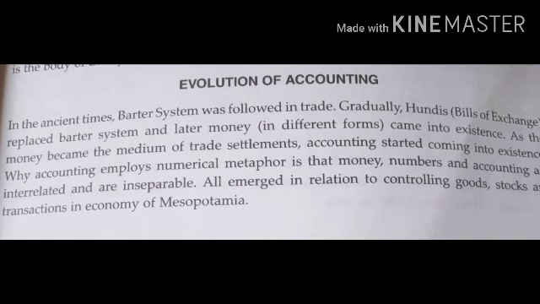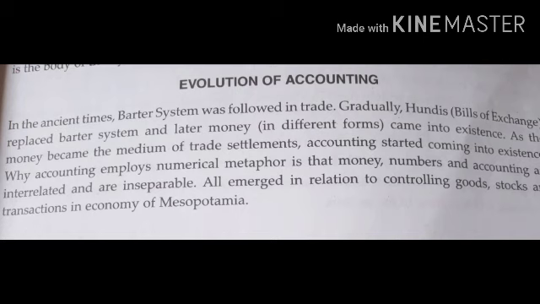Then as money became the medium of trade settlement, accounting started coming into existence. When all types of transactions were done in terms of money, from there accounting started. Why accounting employs a numerical metaphor is that money, numbers, and accounting, these are all interrelated and inseparable.